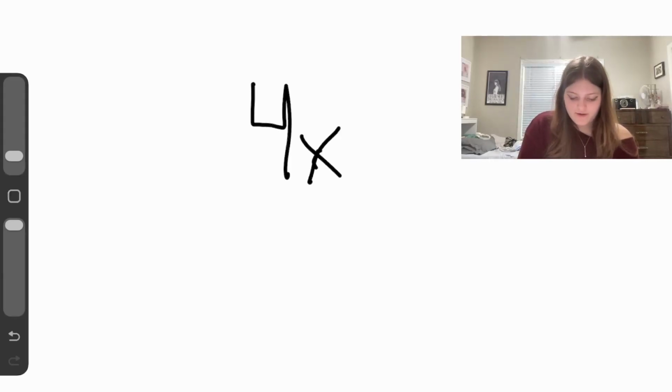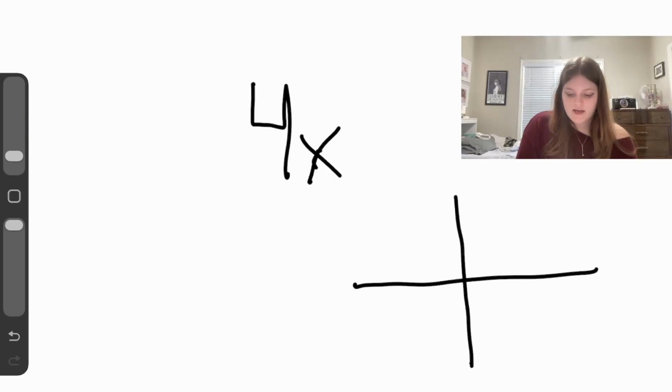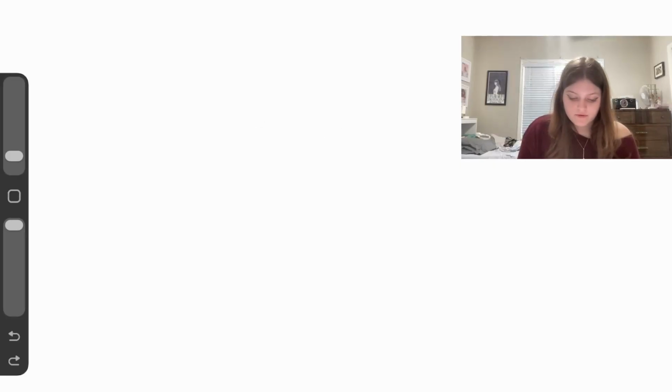If we looked at this graphically, if our input is x, f of 0 would be 4 times 0, which would be 0. F of 1 would be 4 times 1, which means it would be 4. F of 2 would be 4 times 2, which is 8. F of 3 would be 4 times 3, which would be 12. And see how it makes that perfect little line? So that's linear. Always think of the word constant when you hear linear. And linear just means it's a straight line. So pretty simple to remember.